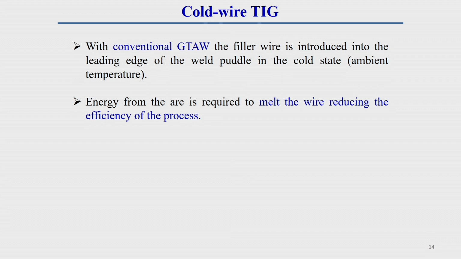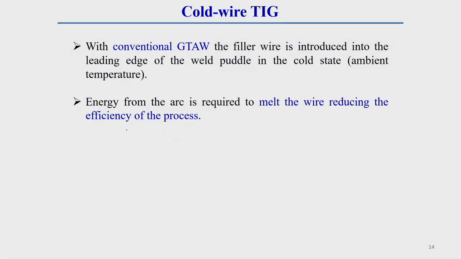As the energy to melt this filler wire is taken from the arc, some heat energy is lost. Due to this, the efficiency of the process decreases, because heat is taken away by the filler wire to melt it and deposit it. So less heat is supplied to the edge of the weld pool. What happens is that a less forceful arc will be there, so less penetration and other effects will be there. So here the efficiency is less, and it reduces the efficiency of the process.